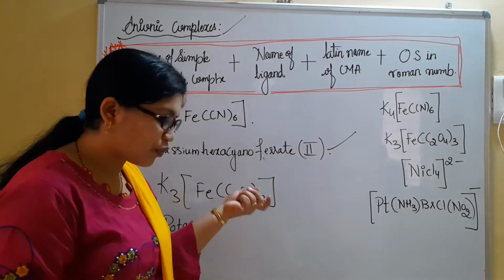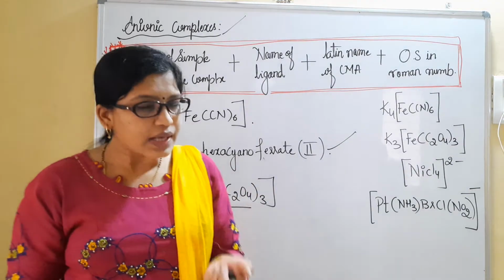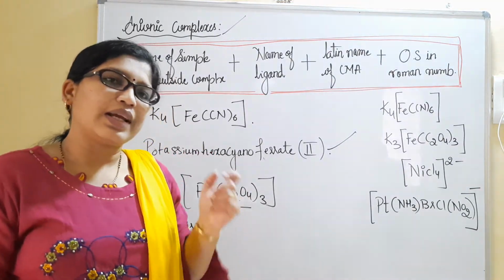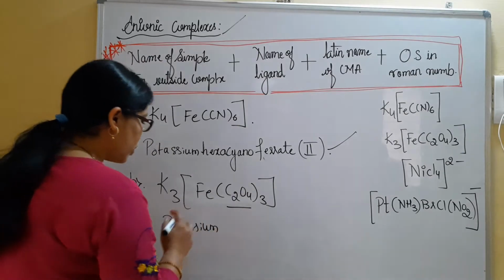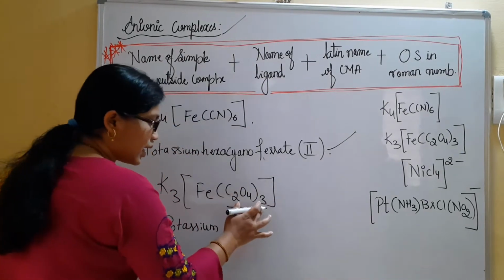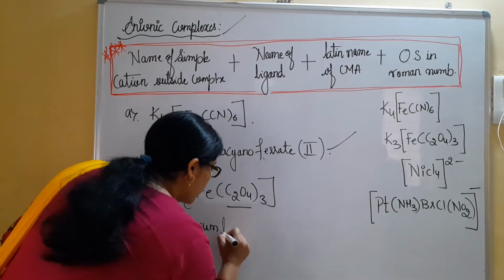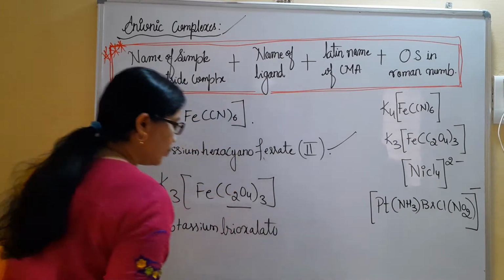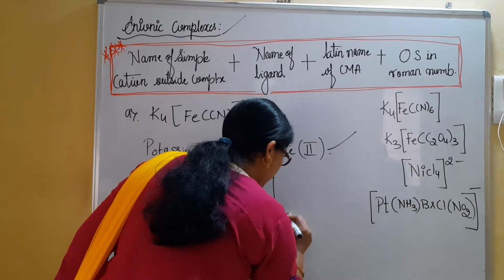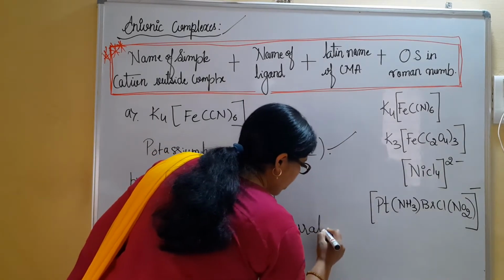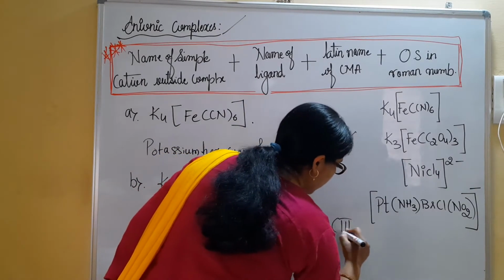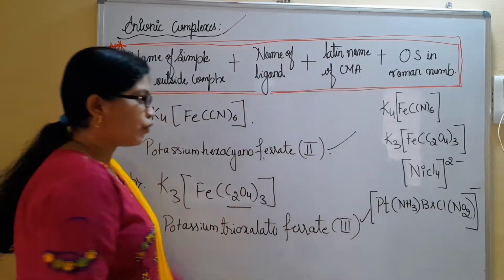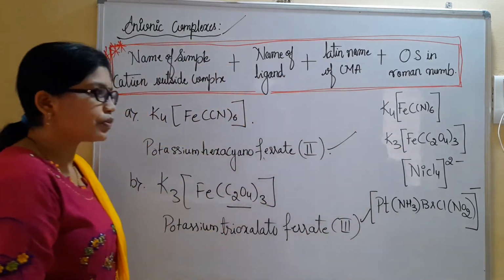Oxalic acid is where we get the oxalate ion, and we call the ligand oxalato. How many are there? 3 are there. These are ligands. Trioxalato, so potassium trioxalatoferrate. What was the oxidation state? 3. So this will be the name for this complex.